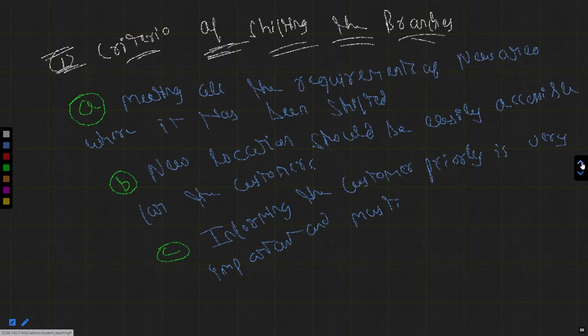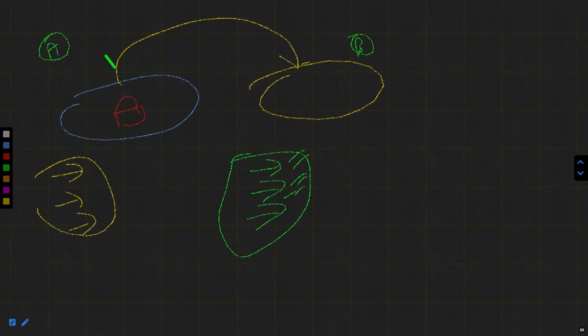Okay. Thereafter, the new location should be accessible for the customer. It means that if the bank is shifting from A to B, the new location is to be accessible to the customers of A easily.